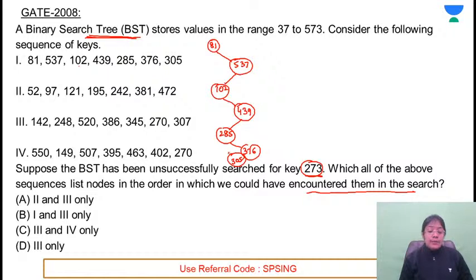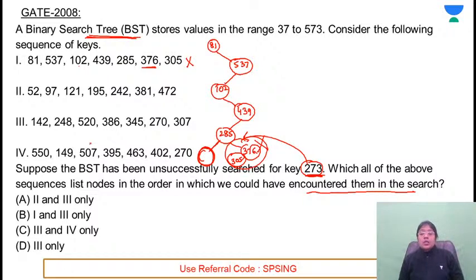Is this the correct one? If you have to search for element 273, the tree has been built, the binary search tree has been made, but will you be following this path? We know that the required number is smaller than 285, so it has to go to the left side. But they are not providing the key for going to the left side, they are providing the key of the right subtree, which is not allowed. If you are searching for 273, then you need to go to the left side, so option A is not the correct sequence. Similarly, check for the remaining 3 sequences and find the answer.